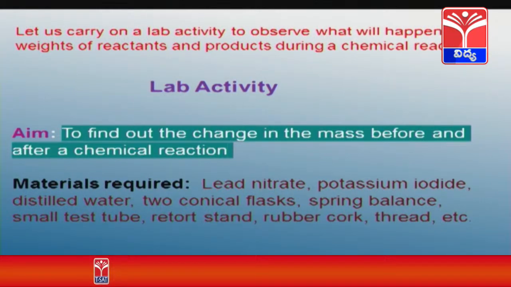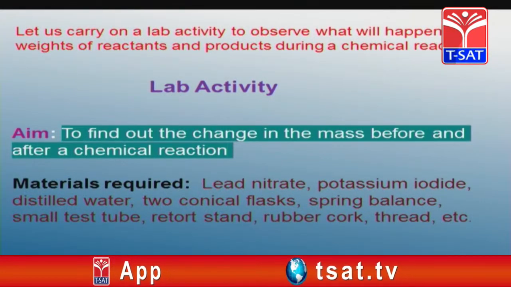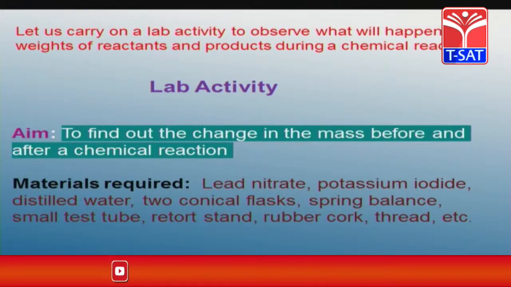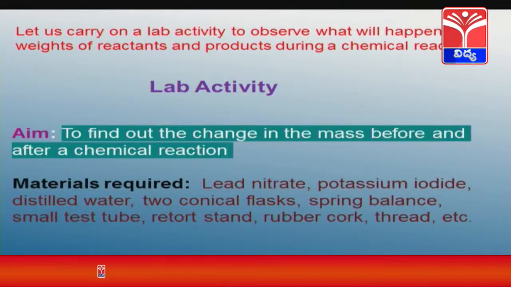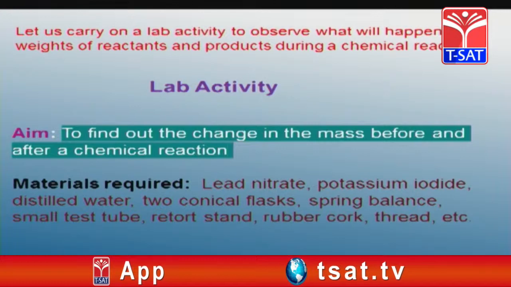Second, the materials required: lead nitrate, potassium iodide, distilled water, two conical flasks, a spring balance, a small test tube, a retort stand, a rubber cork, and thread.